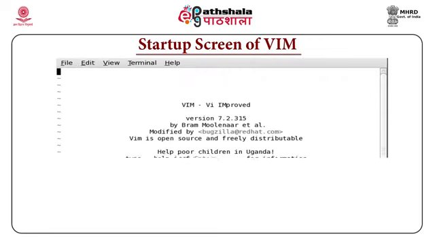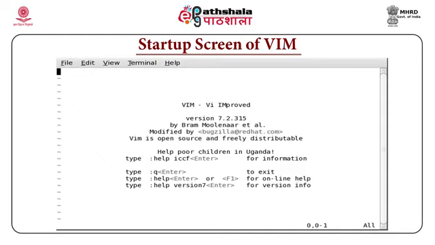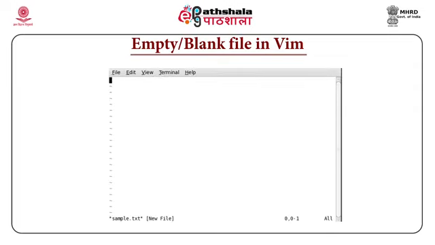Now, how do we start the VI editor? From the command prompt, when you say vim and a file name, it will open the VI editor. Either you can say vim and file name or vi and file name. In most modern Linux distros, vi is an alias to vim. So, even if you type vi and file name, a new file will be created in the Vim editor. If the file already exists, you can see the content, and if the file does not exist, it will be a blank screen with tilde signs which indicate it is a blank file.